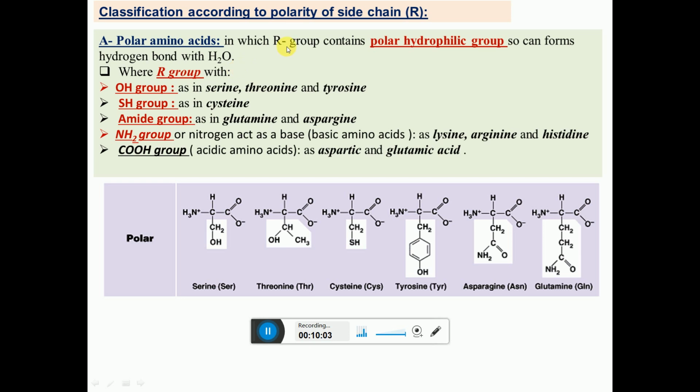So now classification according to polarity of the side chain. Polar amino acids are those in which the R group contains a polar hydrophilic group, so they can form hydrogen bonds with water. R groups with OH group, SH group, amide group, NH2 group are the polar amino acids. These are examples of polar amino acids: serine, threonine, cysteine, tyrosine, asparagine and glutamine.